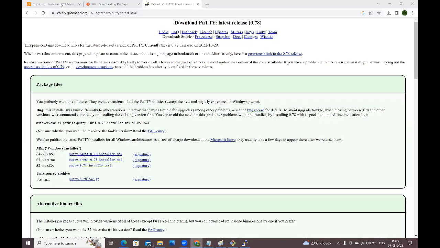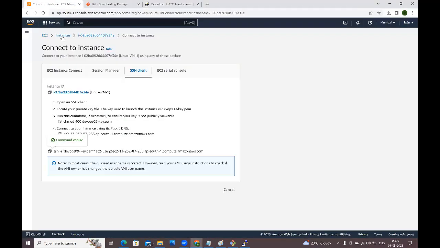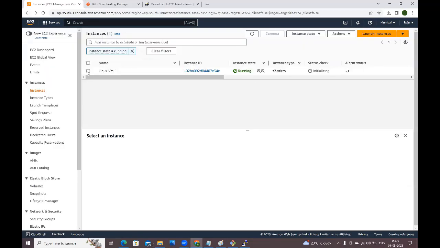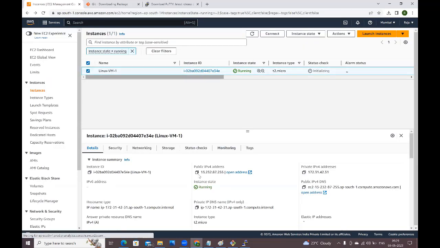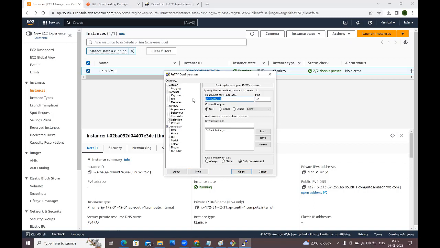Now host name means what, guys? Go to here. Take the IP address of your Linux virtual machine. Select this Linux virtual machine. Right, here, this is the IP address of the Linux virtual machine. Copy it and give that address here, guys. Port number is 22 only. SSH is running on port 22. Here we have selected SSH as the connection type. SSH default port number is 22, so I'm keeping this 22 only.